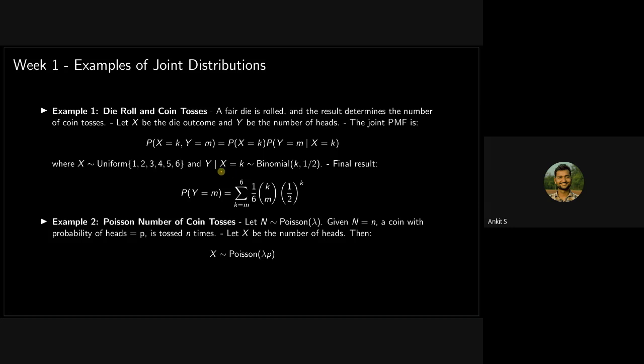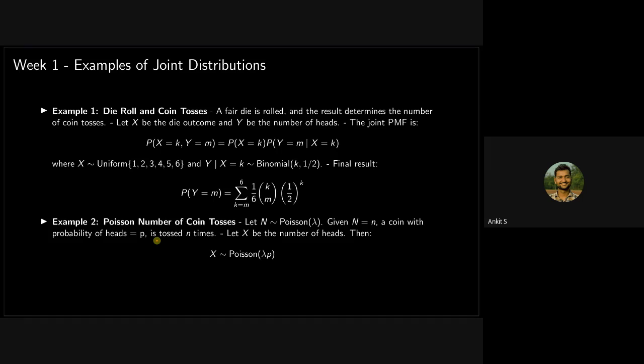So how many times will we get heads when we are tossing the coin 4 times? It will obviously be represented with a binomial random variable with the value of n being equal to k. And this is a related example where how many times we have to toss the coin is being determined by a Poisson random variable.